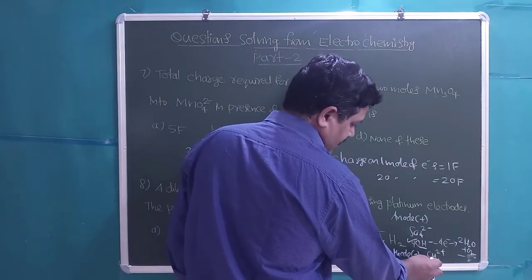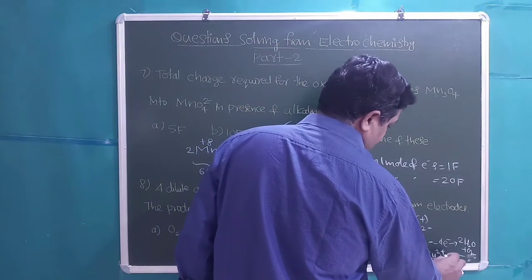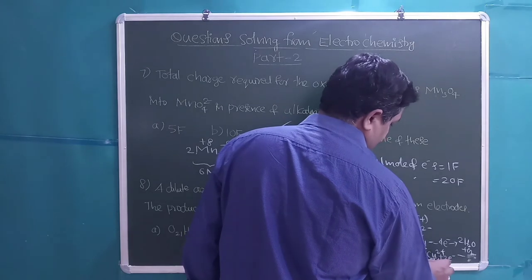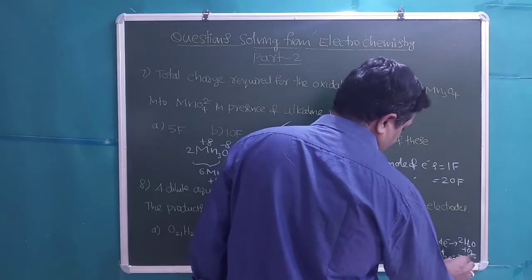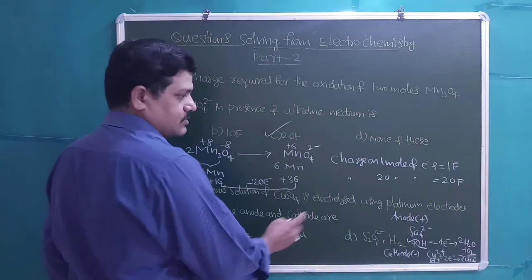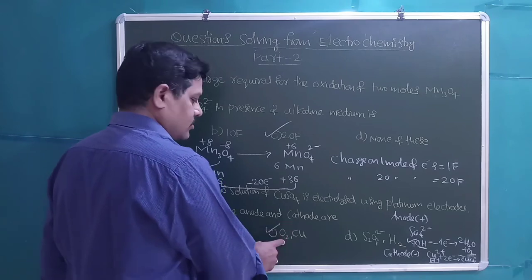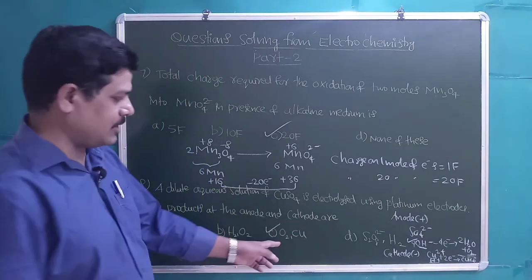So this is having positive reduction potential. So less discharge energy is required for this. In preference to the H plus, Cu2 plus will be discharged into Cu solid. So the product at anode is O2, product at cathode is Cu we are getting, right? So O2 comma Cu, that is given in the option C.